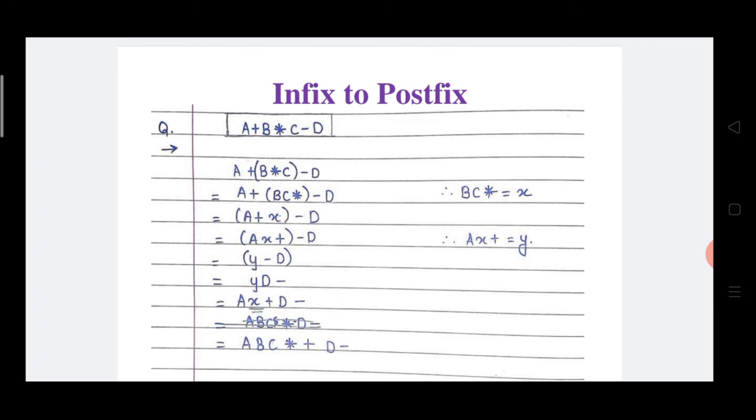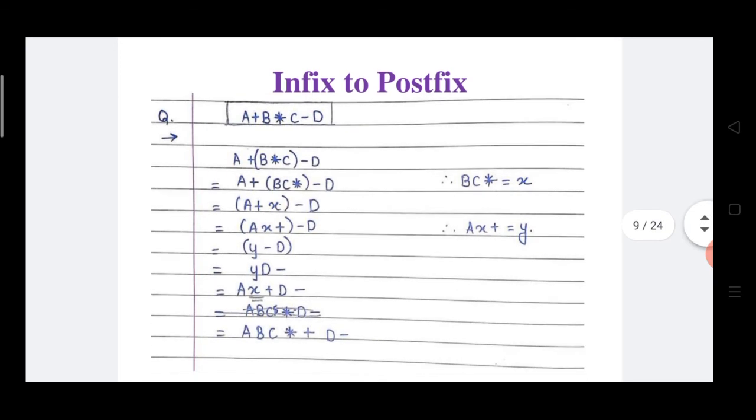Now we have to convert the infix expression to a postfix expression. As you know, postfix means the operator is placed after the operands. For example, AB+: here A and B are the operands and plus is the operator. First, put the parentheses. Where do we put them? Where the operator has higher precedence.